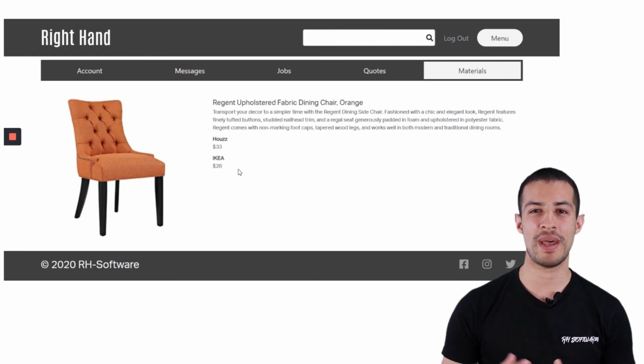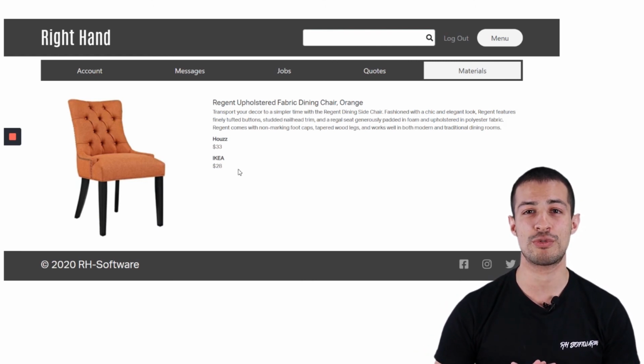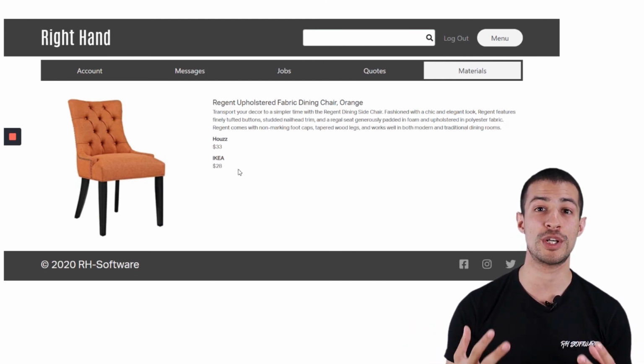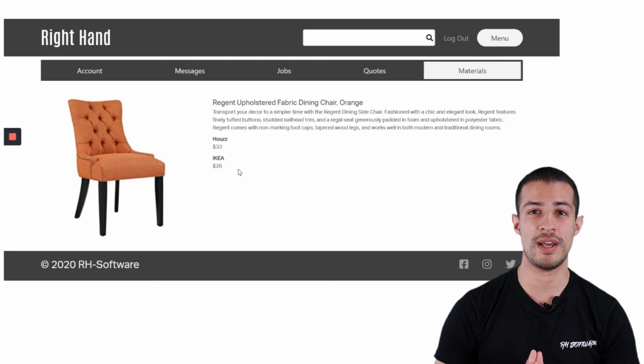And those are all the main functionalities for our application Right Hand right now. But we are still looking to develop so much more. So you should really watch this space and see Right Hand grow in the future.